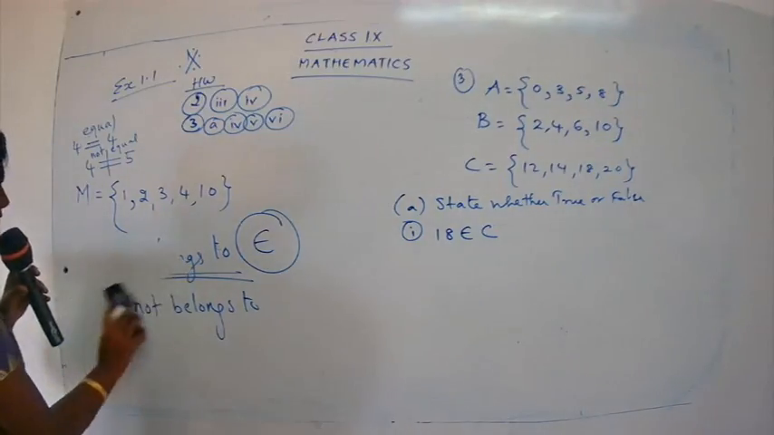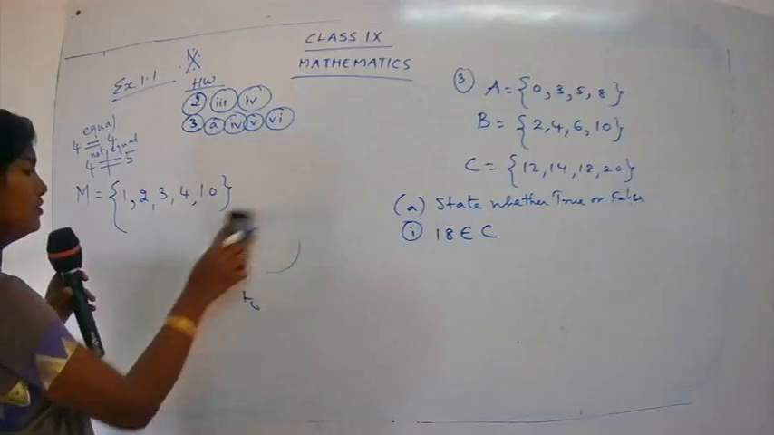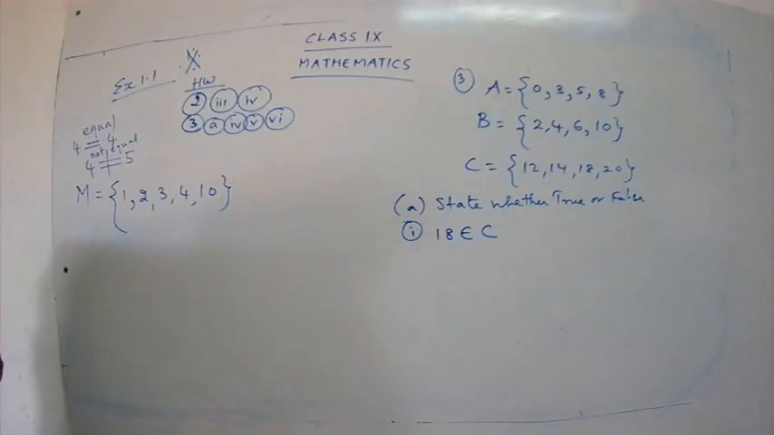Now belongs to, what do you mean by belongs to? What is your definition for belongs to? Suppose I have a pen and I have kept my pen somewhere, I will say that pen belongs to me, or that book belongs to me. It's my property. I have that. Okay, like that. Similarly, here,